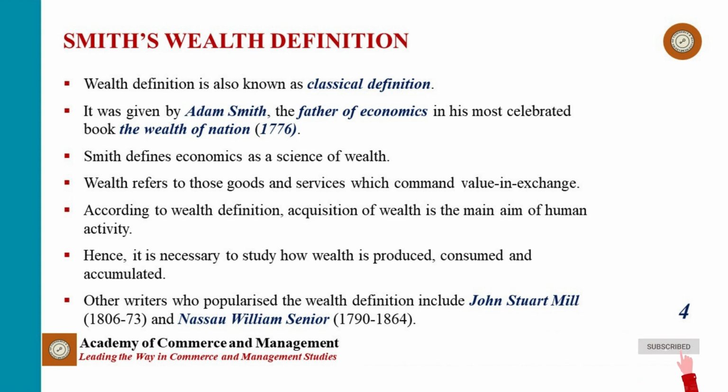Other writers who defined economics as that part of knowledge which relates to wealth include John Stuart Mill, 1806-73, and Nassau William Senior, 1790-1864. However, the last decade of the 19th century saw a scathing attack on the Smithian definition, and in its place another school of thought emerged under the leadership of an English economist, Alfred Marshall, 1842-1924.